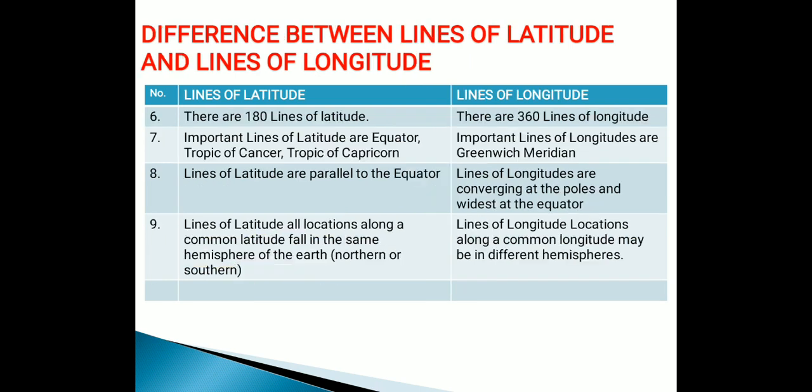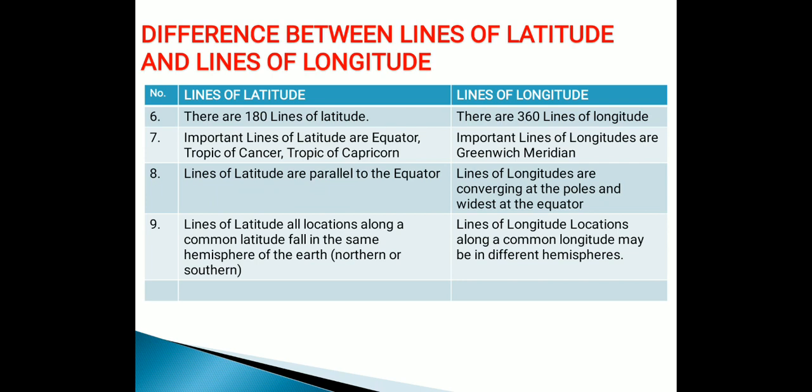Now there are 180 lines of latitude, and there are 360 lines of longitude. What are the important lines of latitude? They are the equator, Tropic of Cancer and Tropic of Capricorn. There are many others also. The important line of longitude is only the Greenwich meridian, or prime meridian.